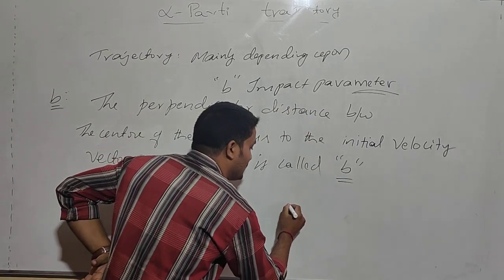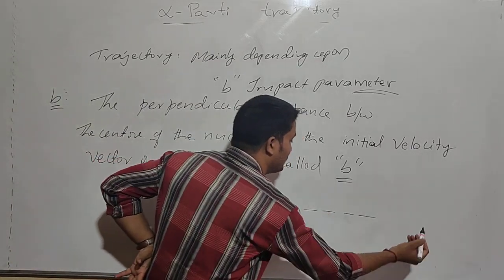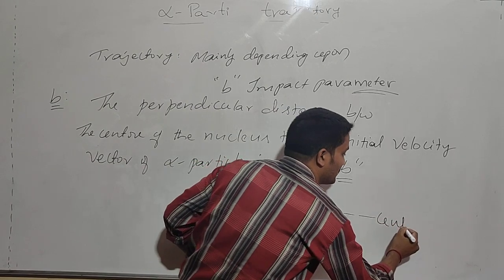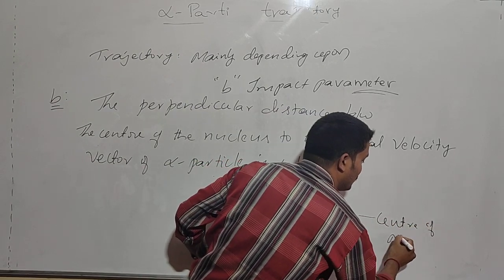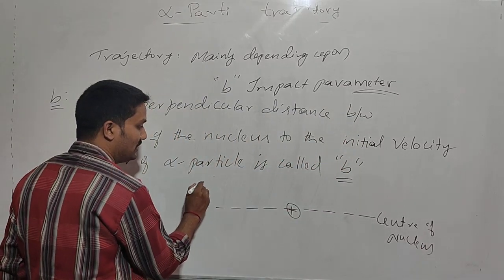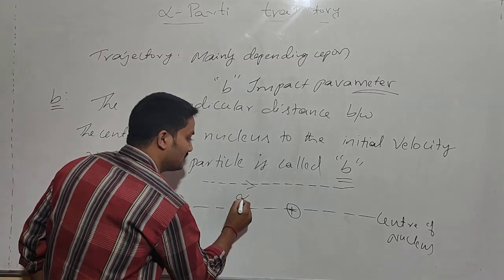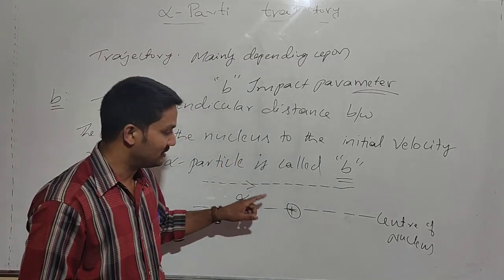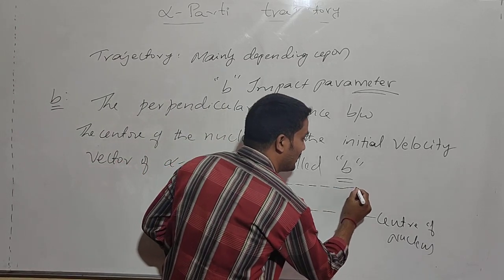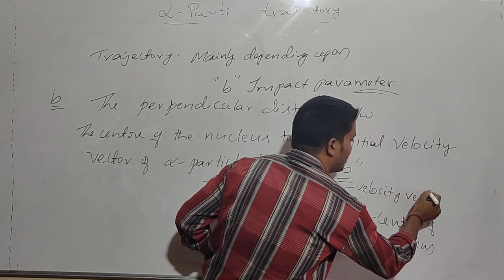What is it? Let us suppose this one is the nucleus, and this one is the center of the nucleus. And let us suppose this is the alpha particle. This is the direction of the alpha particle, the original direction of the alpha particle. Now this is called the velocity vector.